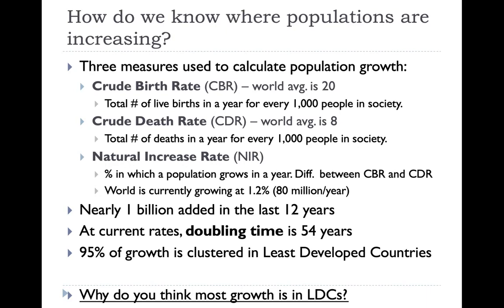Then you have your natural increase rate, or your NIR. And this is the percent by which a population grows in a year. Your natural increase rate is calculated by taking your crude birth rate minus your crude death rate. So is your population increasing or decreasing? Currently, the world's population is growing at 1.2%, or roughly 80 million people per year.